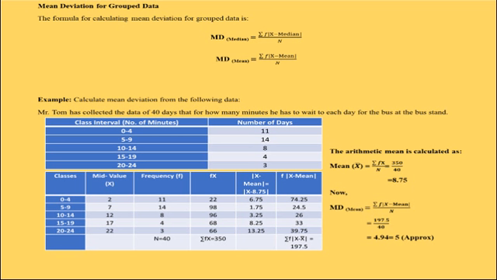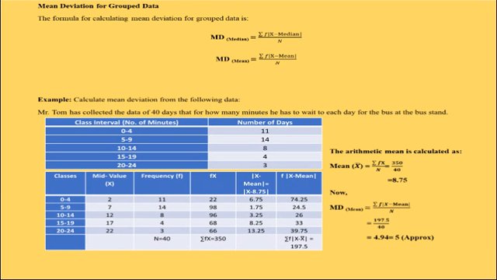Since here I will be calculating mean deviation by taking deviations from mean, the formula for which is MD equal to summation of f into |x minus mean| divided by n. At first, we have to calculate mean for group data. The mean can be calculated by using the formula summation of fx divided by n. Before that, we have to calculate the mid values of each of these class intervals.